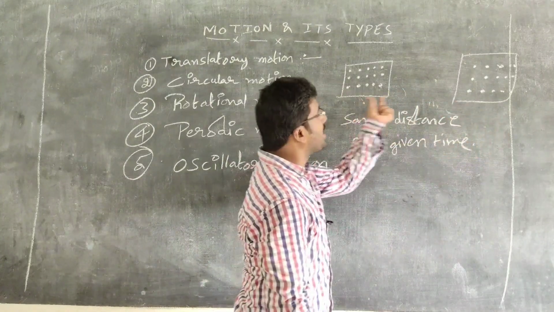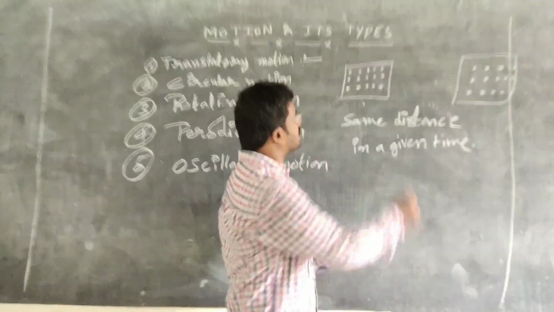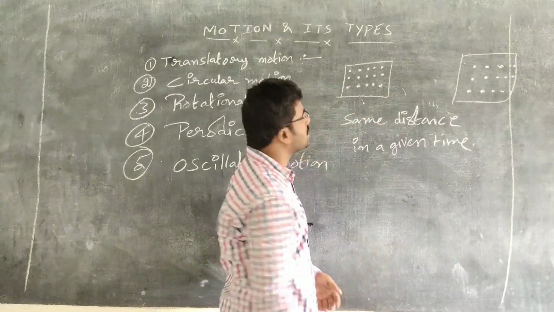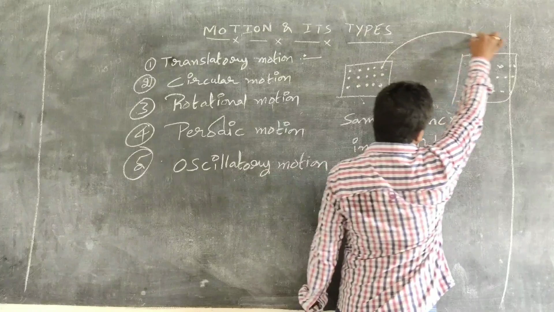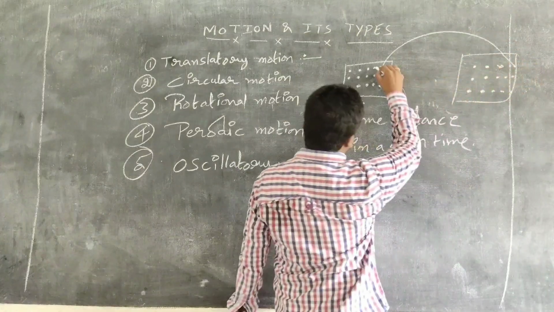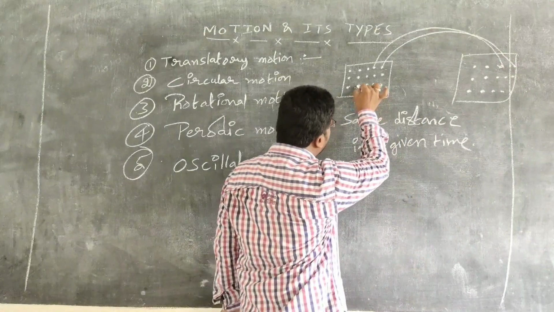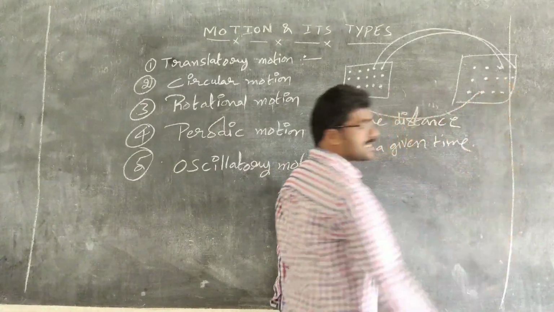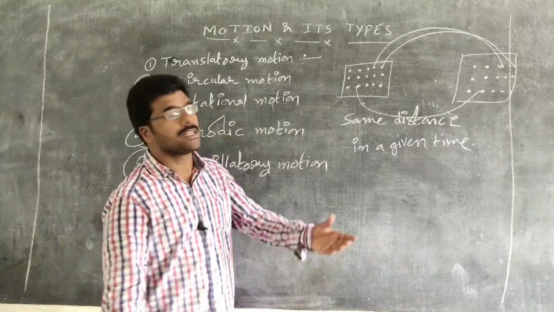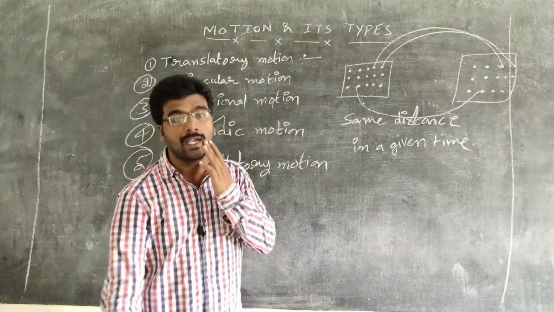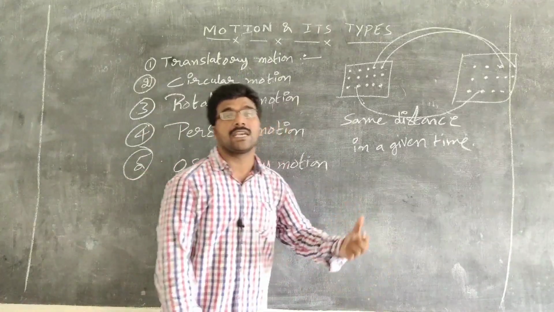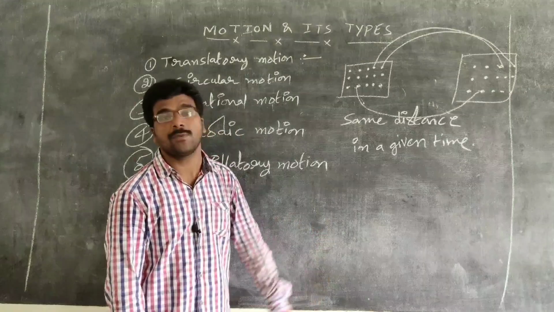When the body is moved from here to here, all the parts in that body travel the same distance. Whatever distance is traveled by this part, the same distance is traveled by this part also. In this way, we can state the definition of translatory motion.